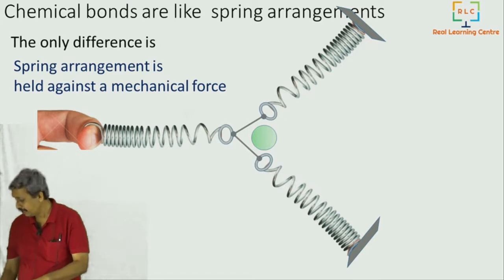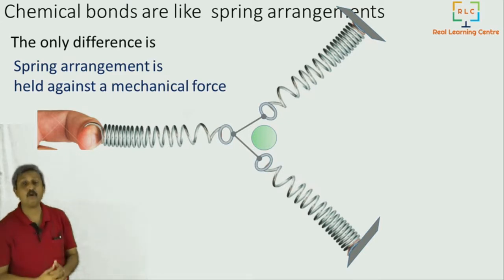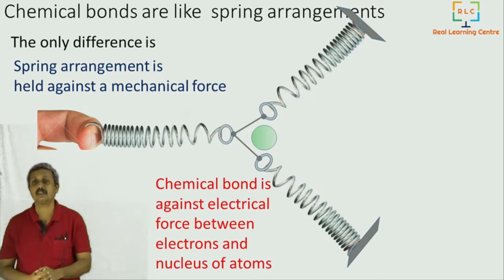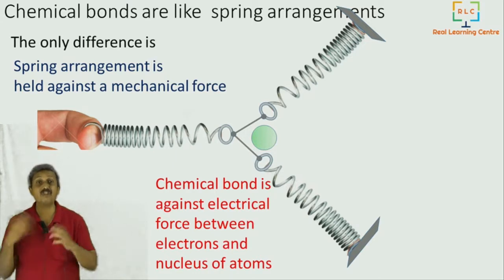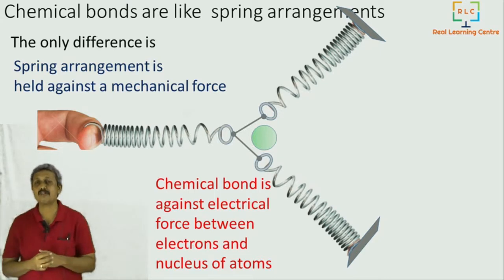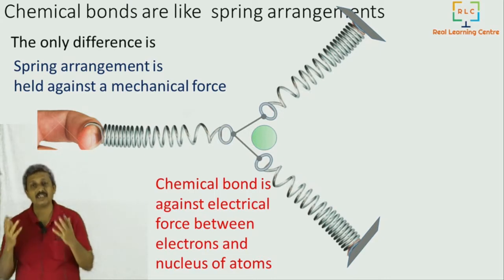So in the case of a chemical bond, there are no mechanical springs, etc. What do we have there? We have electrical forces. The forces between electrons and nucleus.